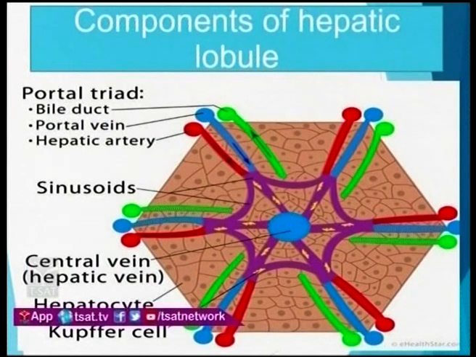In the center you have a central vein. Are you observing, children? The blue colored dot is the central vein. All the hepatic cells are arranged around the central vein in hepatic cords. Cords means like a line, arranged one below the other. They are not randomly arranged. And you have sinusoids in between. These sinusoids are the empty spaces in between the hepatic cells present in the hepatic lobules.